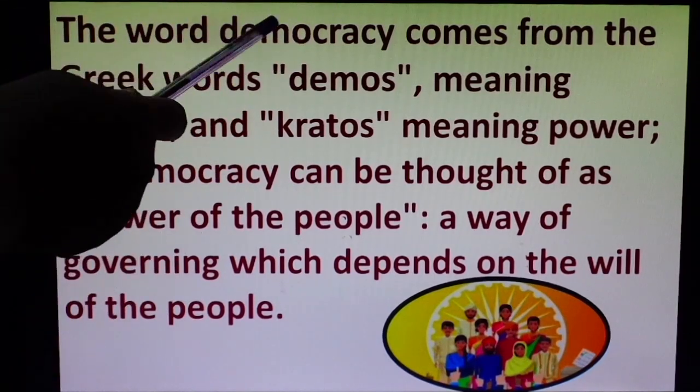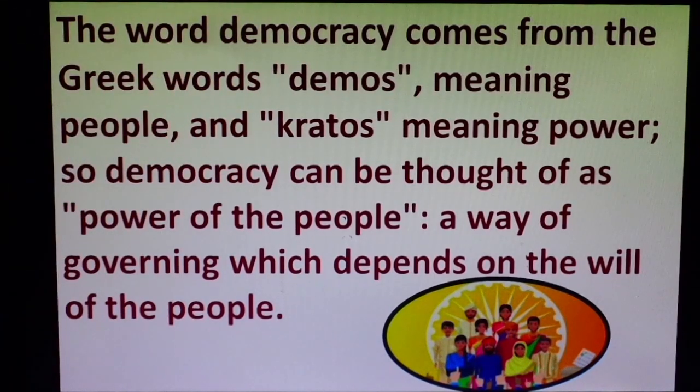Because the people have it in our hands to elect and select our representatives to run the government.